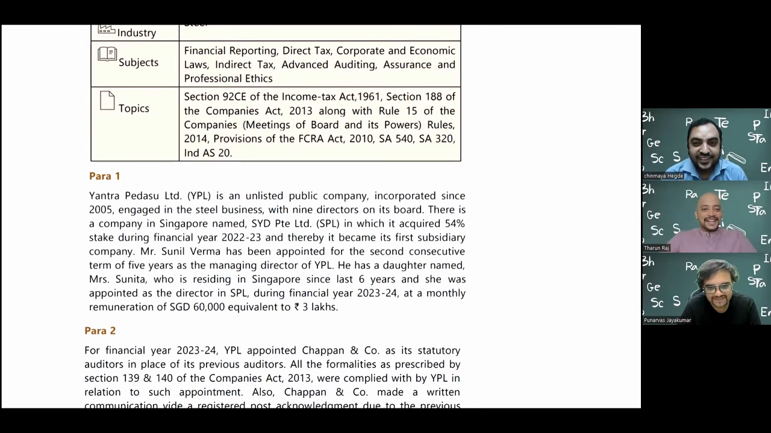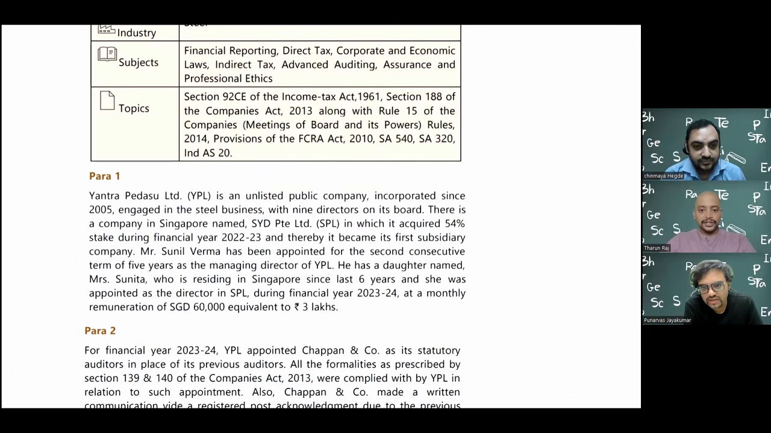Yantra Pedasu Limited is an unlisted public company incorporated since 2005. So it's a public limited company, but it's unlisted, engaged in the steel business with 9 directors on its board. There is a company in Singapore named SYD PTE Limited, in which it acquired 54% stake during the financial year 22-23. So this YPL has acquired SPL, and thereby became its first subsidiary company. Mr. Sunil Verma has been appointed for the second consecutive term of 5 years as a managing director of YPL.